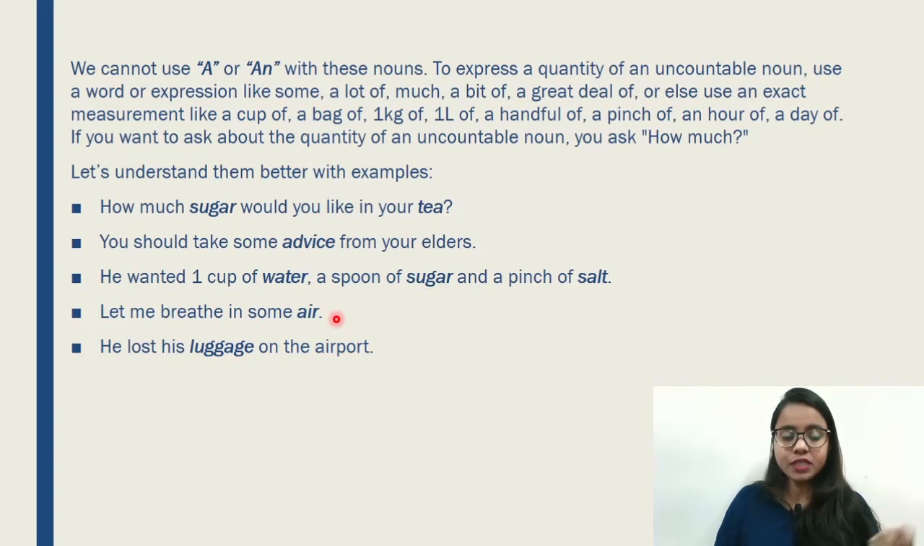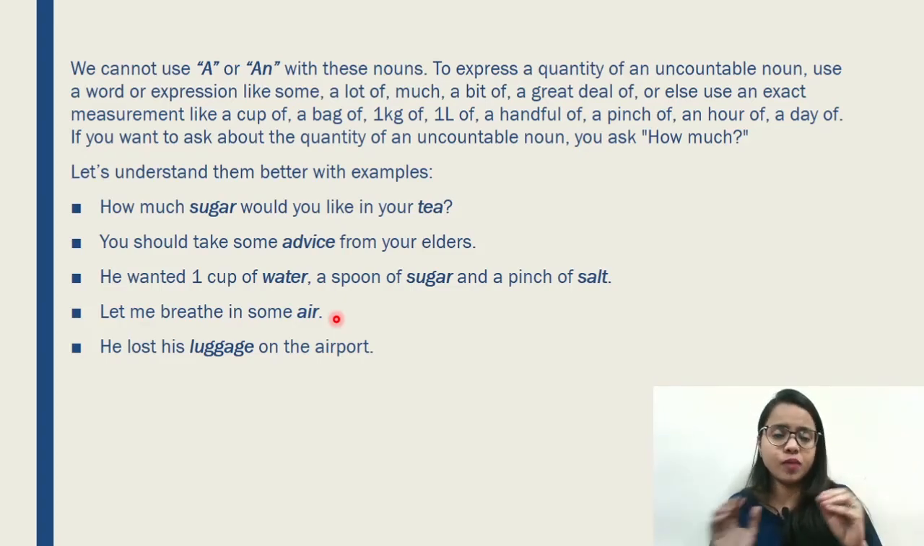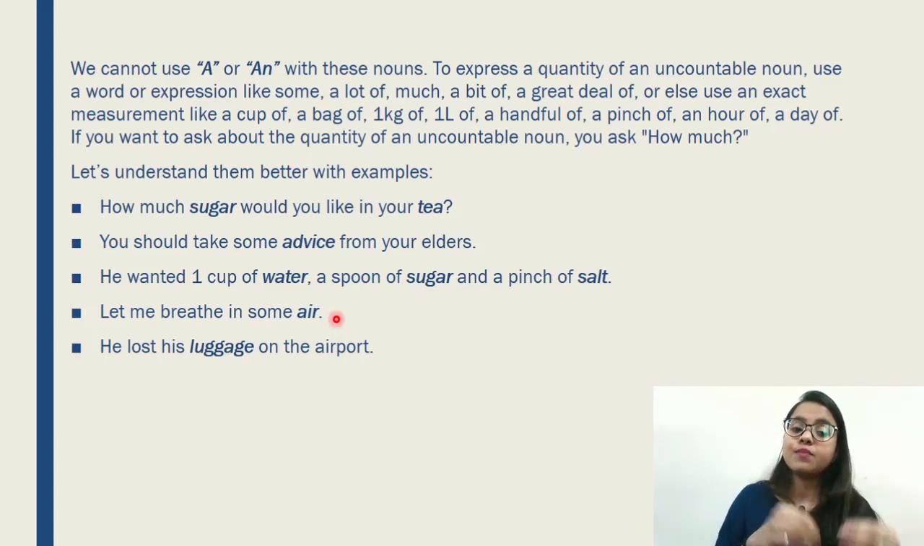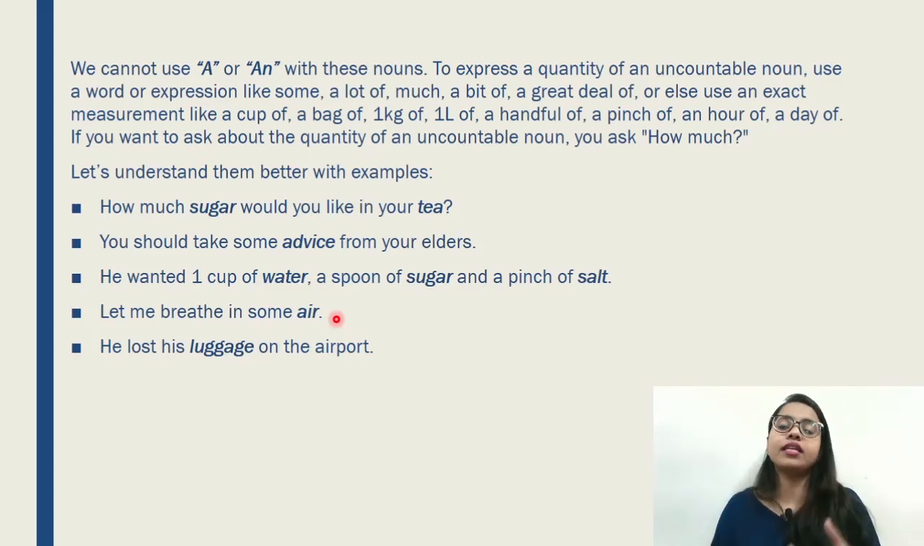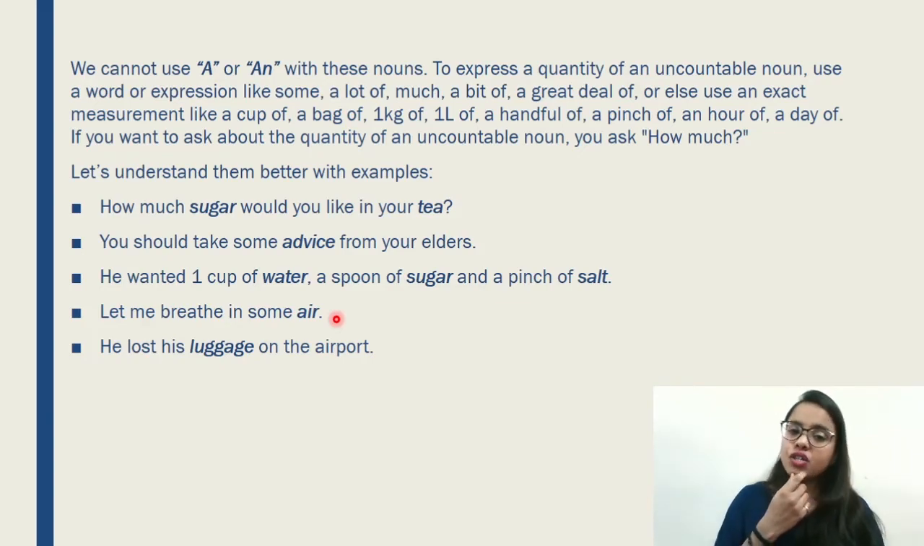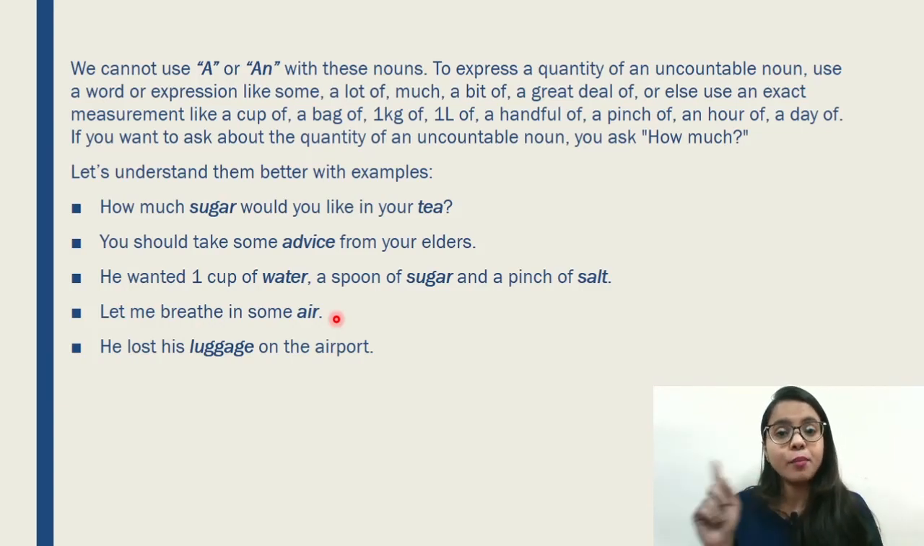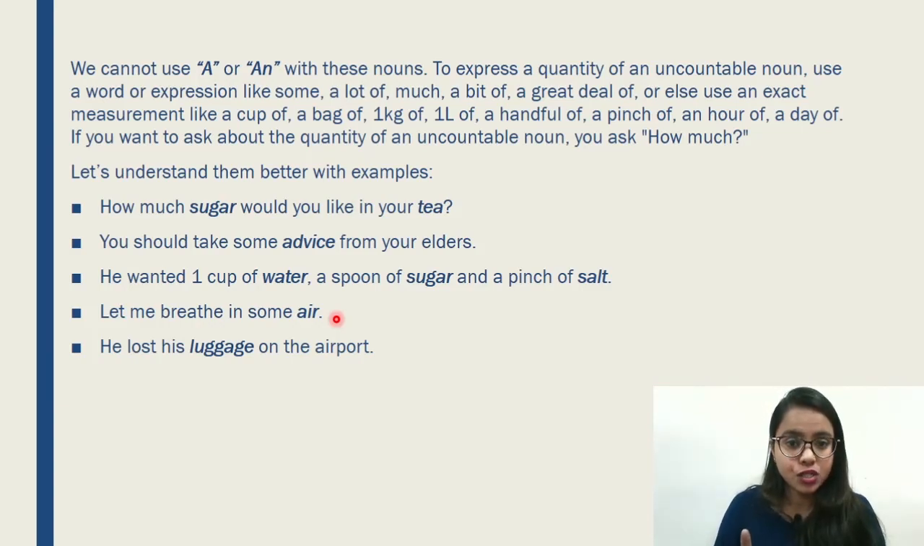The next example, the last example, is he lost his luggage on the airport. Now, luggages, do we say luggages? I have some luggage, I have luggage, I have a luggage. Do we say that? No, I have luggage. So here it's he lost his luggage on the airport. Luggage is also an uncountable noun because you can count the bags, you cannot count the luggage. Getting the point? So luggage is an uncountable noun.